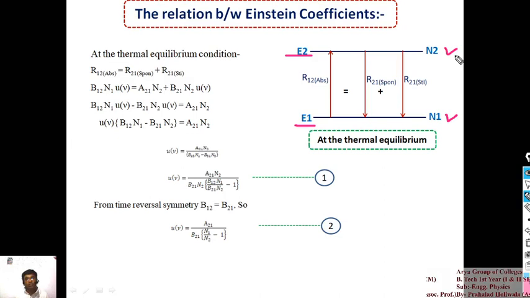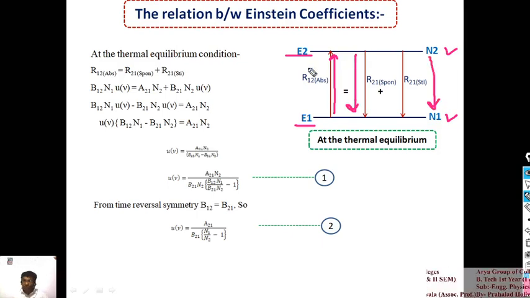Absorption is the transition from the lower energy level to the higher energy level, so it is called the upward transition. Spontaneous emission is from the higher to the lower energy level, so it is called the downward transition, and stimulated emission is also from the higher to the lower energy level, so it is also a downward transition.